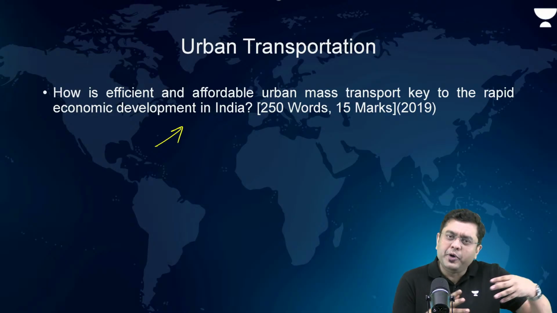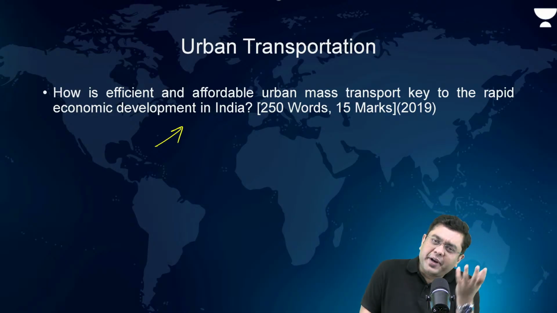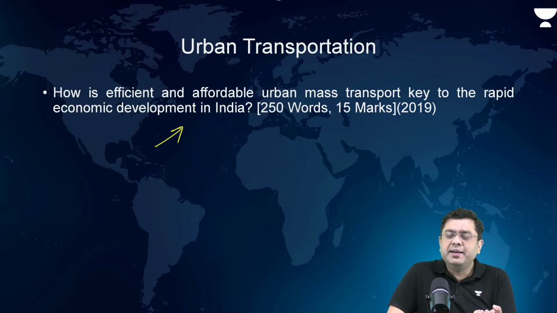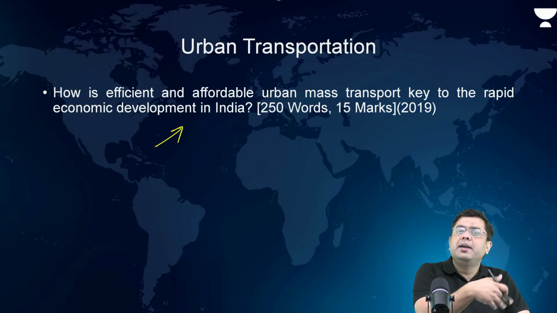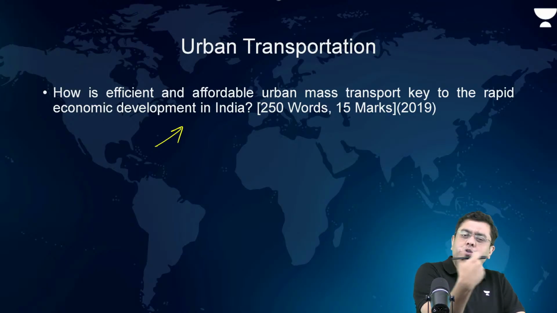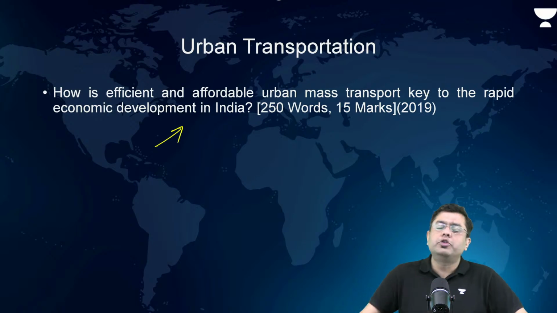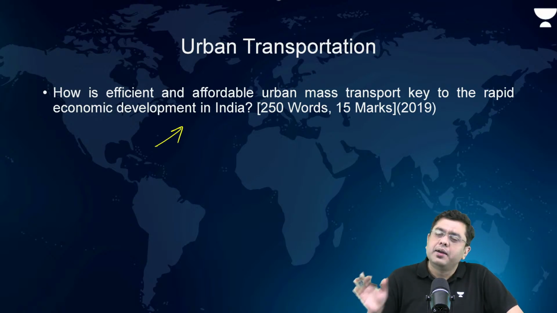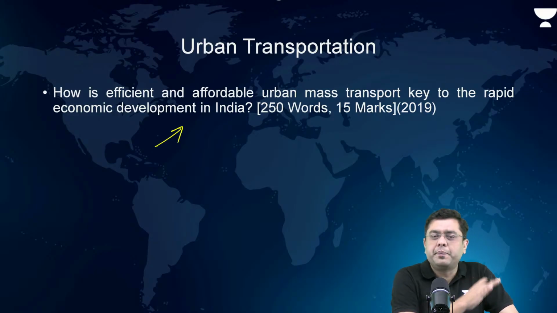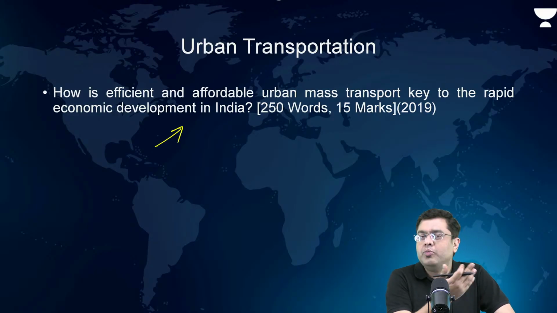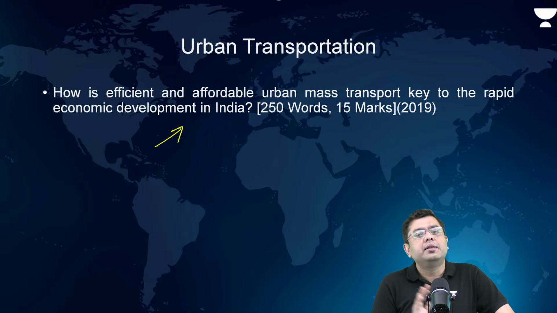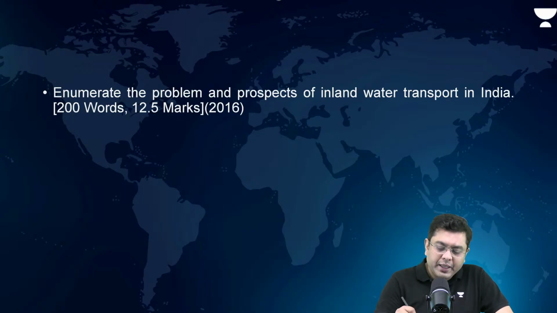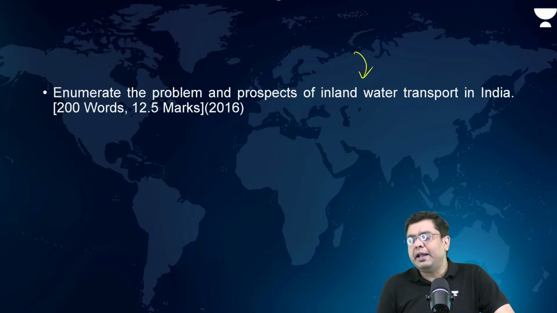It helps in population redistribution. The pressure which is experienced in the urban areas gets distributed, and it also leads to economic progress and growth in the other regions. Faster movement, greater settlement, economic prosperity, all of that. Affordable housing can be brought into the equation. Problems and prospects of inland water transport.